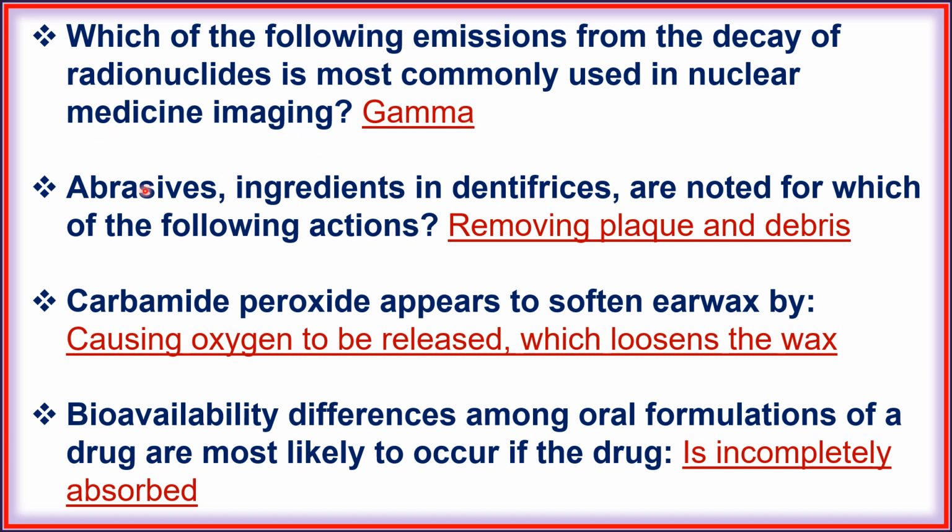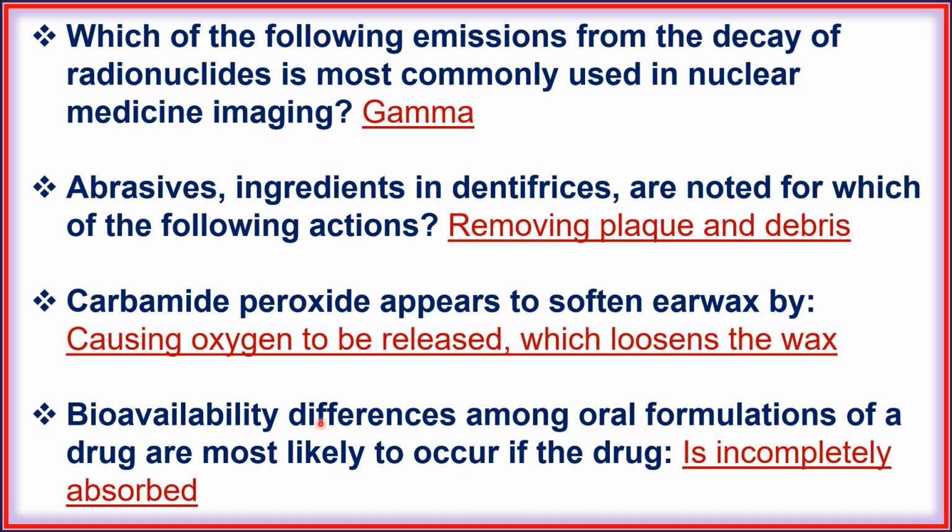Gamma. Next, abrasive ingredients in the dentifrices are noted for which of the following actions? Removing plaque and debris.